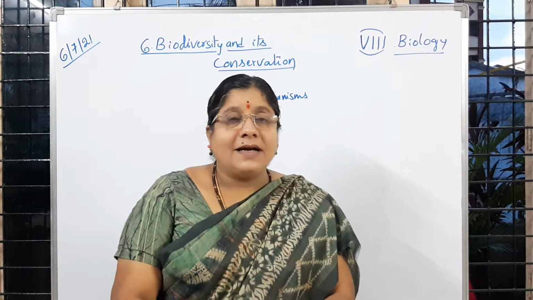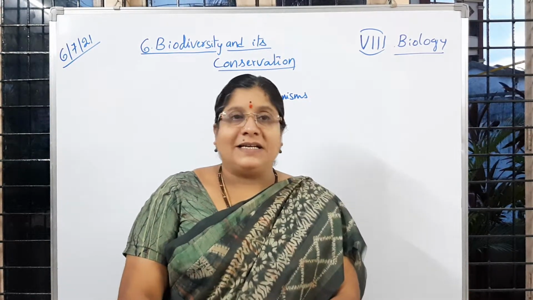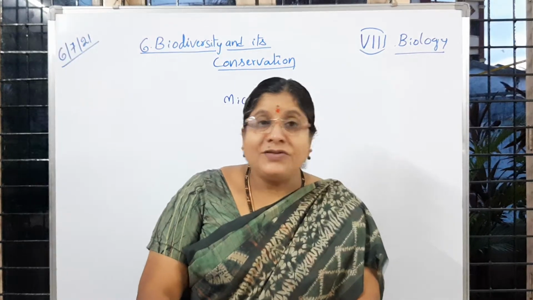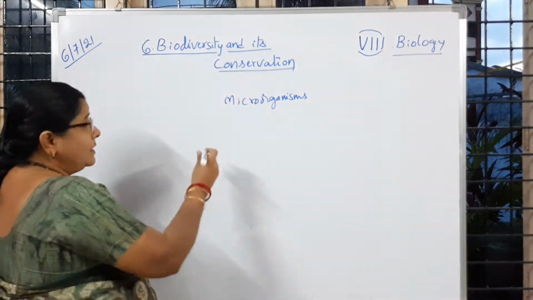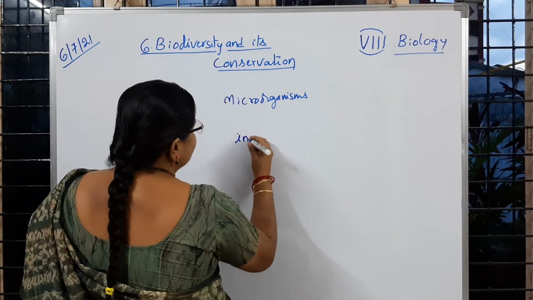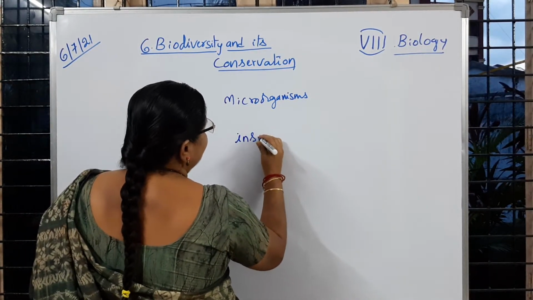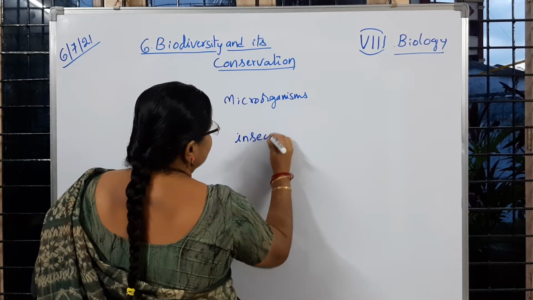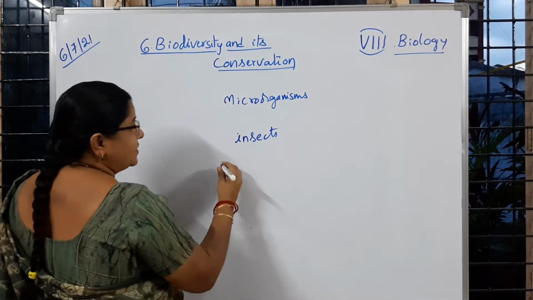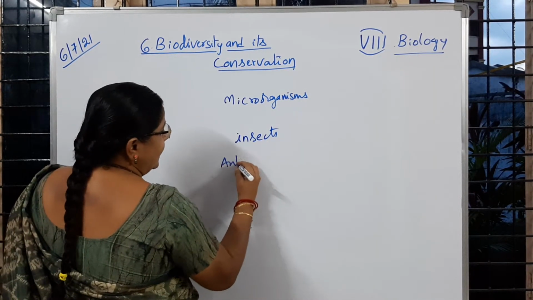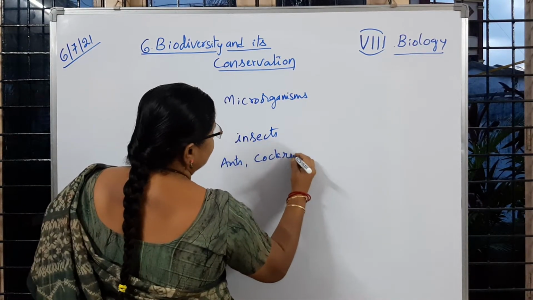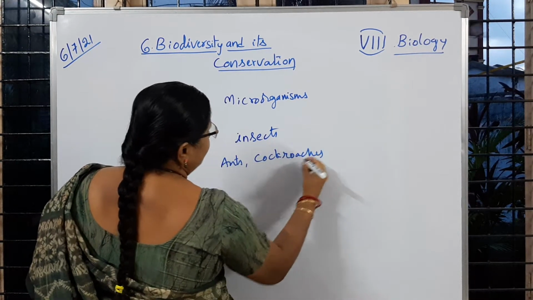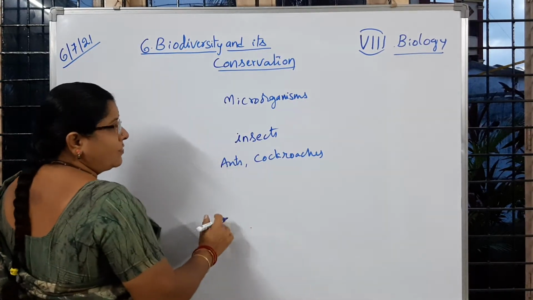Then let us take another example, insects. Okay, so give some examples of insects which you learnt, which you know. So if we observe the insects which you come across in your houses, so what kind of insects are we going to observe? You can see ants, you can see cockroaches. Is it not? Ants, cockroaches.